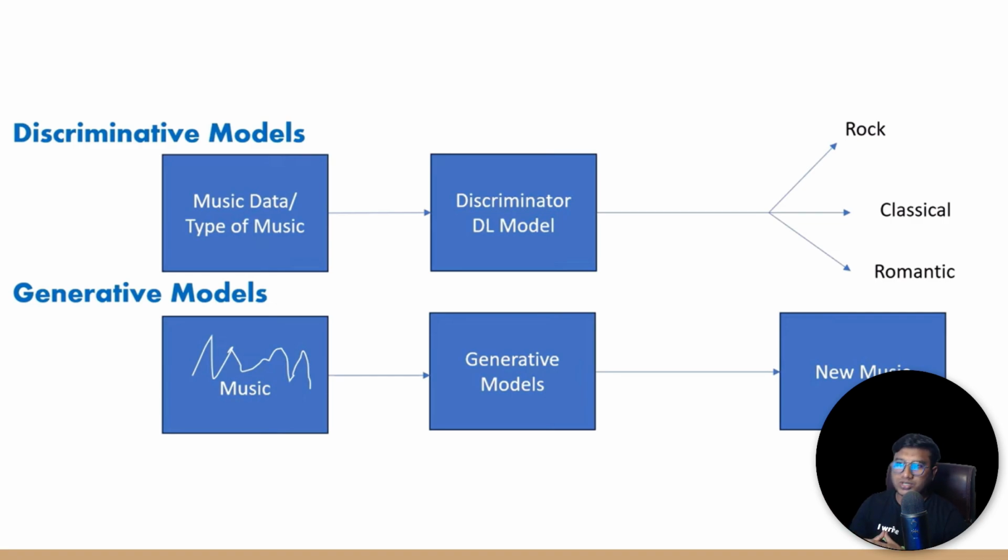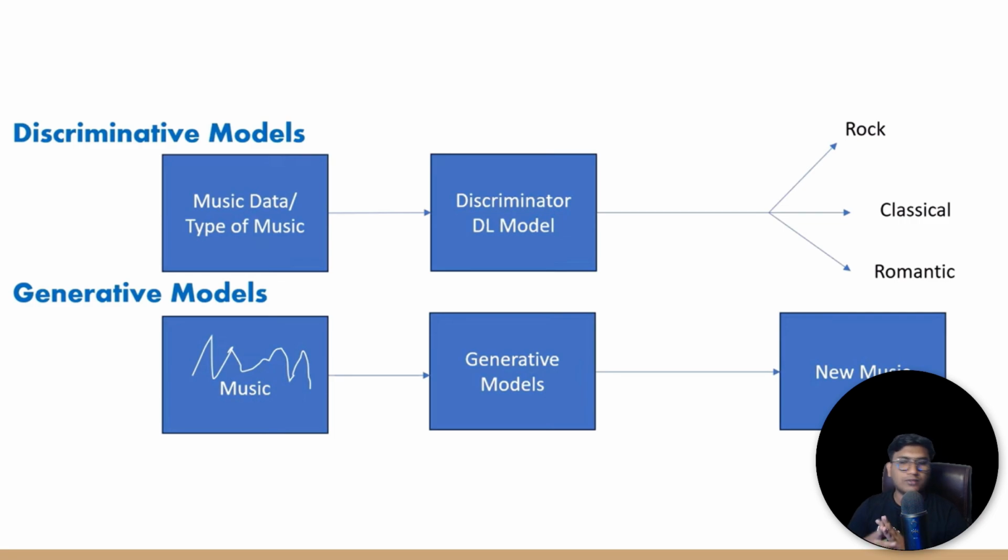But when I'm talking about a generative model, here you are only giving the music data as input, and the generative model is trying to learn the data pattern and generate completely new music for you. You give some training music to the model. Your model learns what music looks like, what it consists of, and how to generate music. After that it will generate completely new music for you.